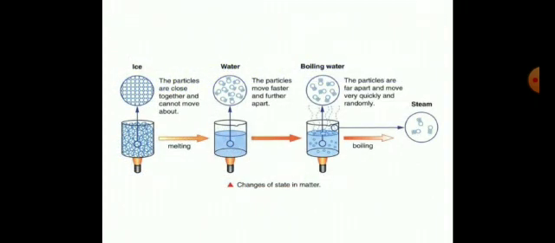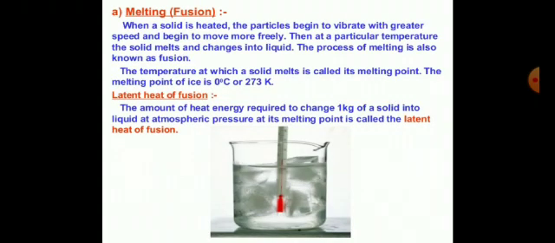Here again I show by the figure. Here we can see the structure of the molecules inside it. Ice has a tight molecular structure, whereas water has loose particles, and in the steam the particles are very far, the molecules are very far from each other. Let me explain melting. Melting is also called fusion.